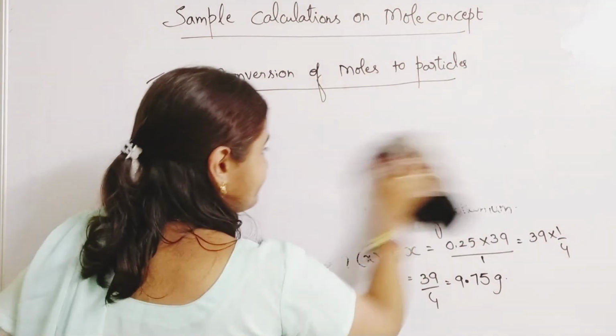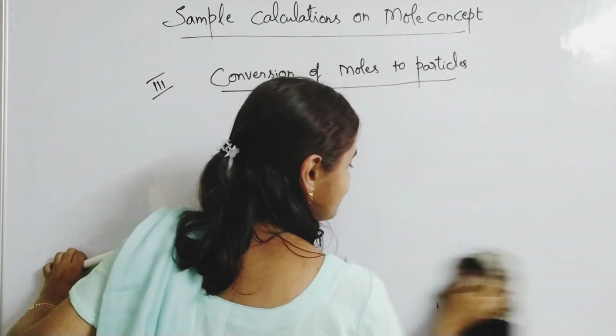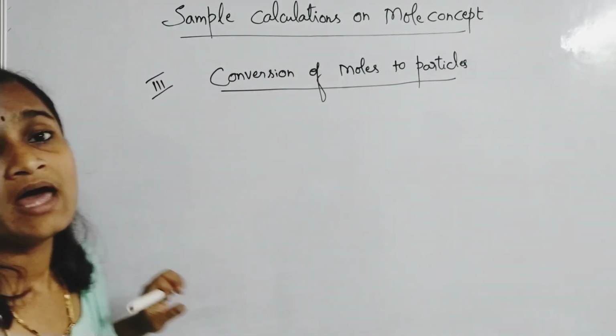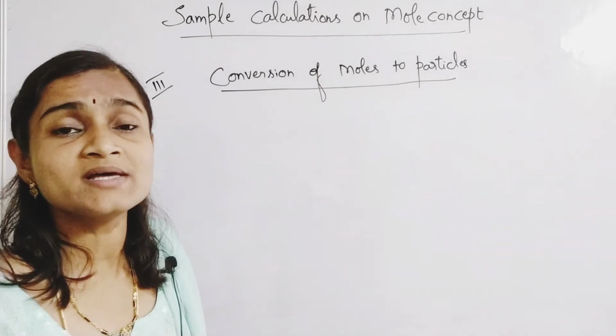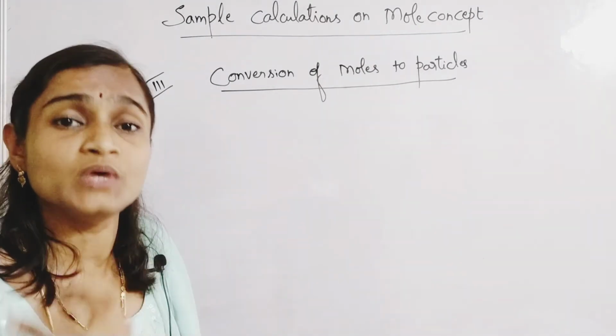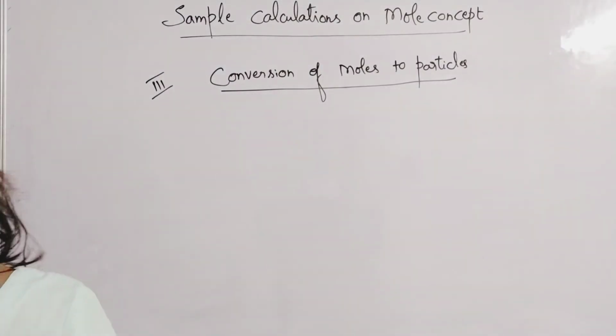Here you have to make a comparative study between moles and particles. And 1 mole of any substance has how much? Avogadro number of particles. This is the information which we know. He will not give it in the question, so that point you have to remember.